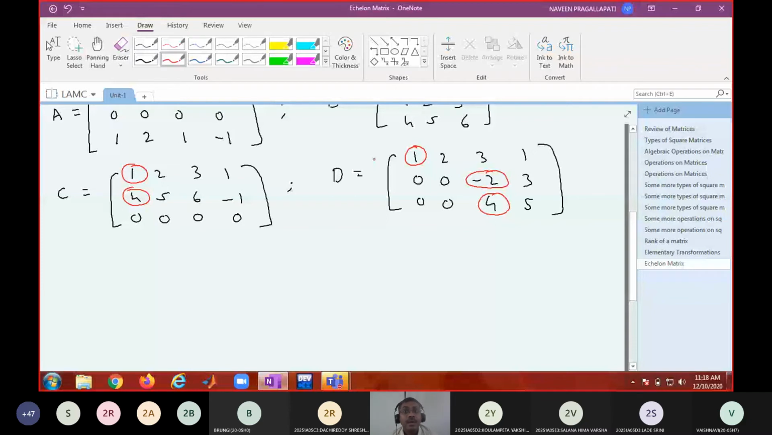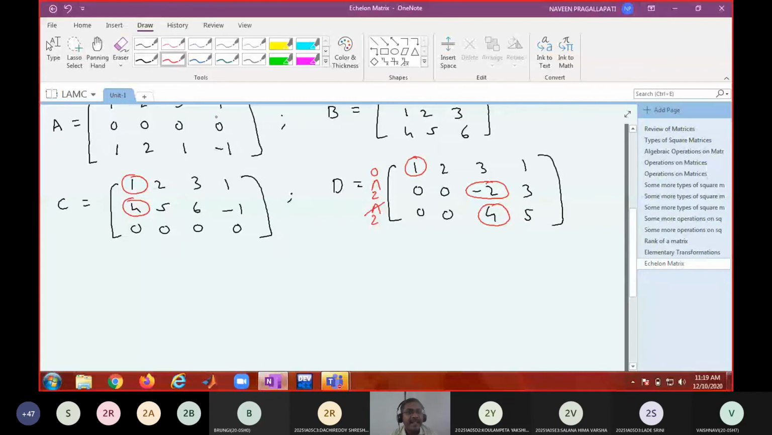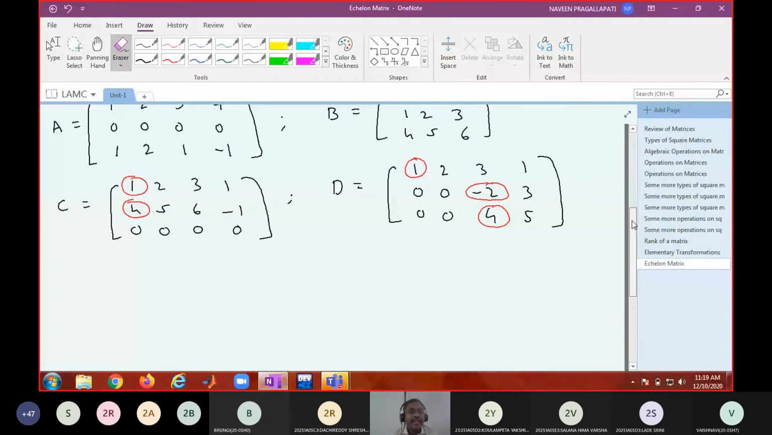No, the last one. You have to check that condition for every two consecutive rows, right? Now, before 4, how many are there? 2. Is 2 less than 2? No. Therefore, is the second condition satisfied? No. Therefore, is this an echelon matrix? No, it's not an echelon matrix. So the number of zeros should increase row by row. Then only we say it is an echelon matrix.